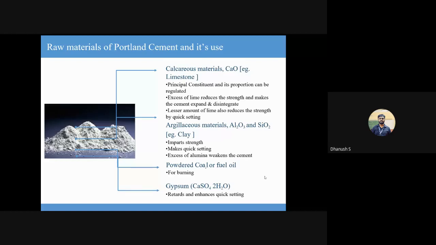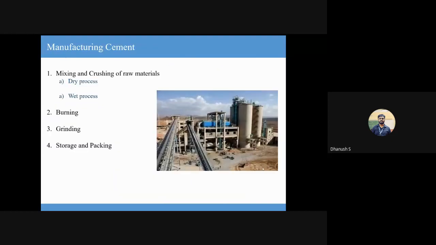Next, during the manufacture of cement, we add one more thing, which is unburnt or powdered coal. This is just to start the burning process and increase the temperature rapidly so that the fusion reaction can take place. And the last thing is gypsum, which I told you is added to increase the setting time of cement. Okay.